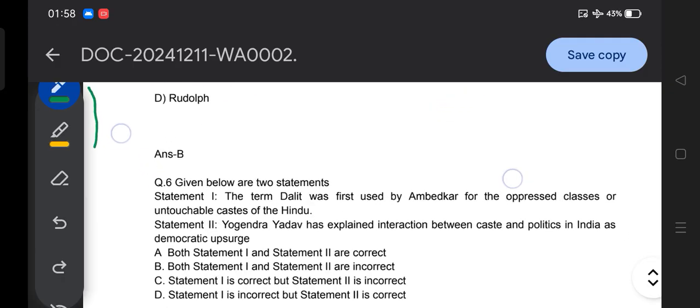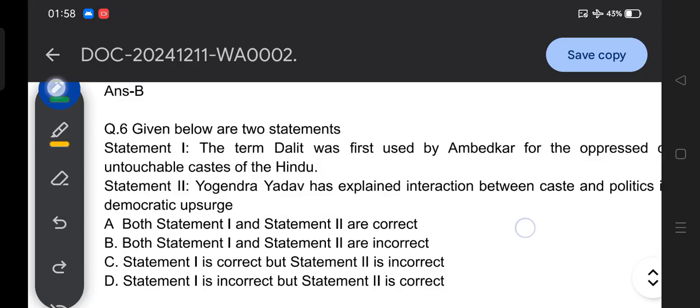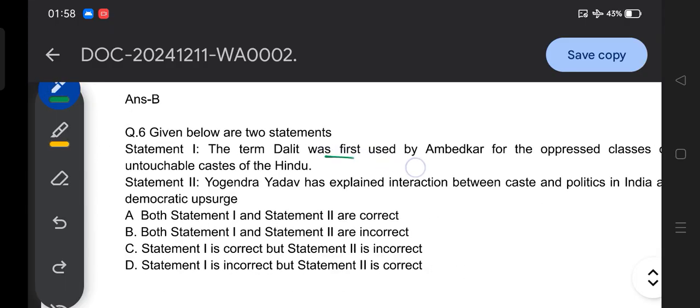Then with this note we come to question number 6, which talks about the term Dalit. The first statement: the term Dalit was first used by Ambedkar for the oppressed class, the untouchable castes of the Hindus. Second statement: Yogendra Yadav has explained the interaction between caste and politics in India in his democratic observations. The options: both statements are correct, both are incorrect, first correct and second incorrect, first incorrect and second correct. So you need to find out which statement is correct.